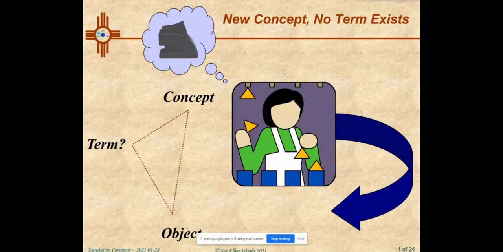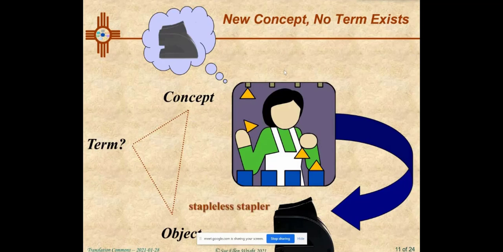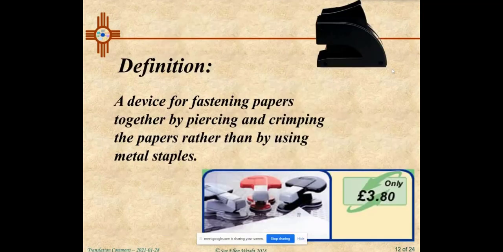I'd be willing to bet that most of you don't have a clue what this thing is. I'm an inventor and I've imagined this object and I'm going to produce it. I manufacture it. But I have to give it a name. And I end up giving it an oxymoron name, a stapleless stapler. A stapleless stapler is a device that enables me to crimp papers in a stack of papers without using a staple. So we come up with the idea of the stapleless stapler.